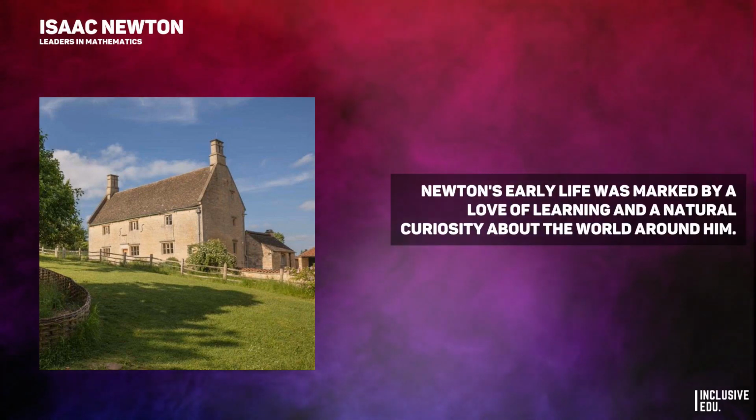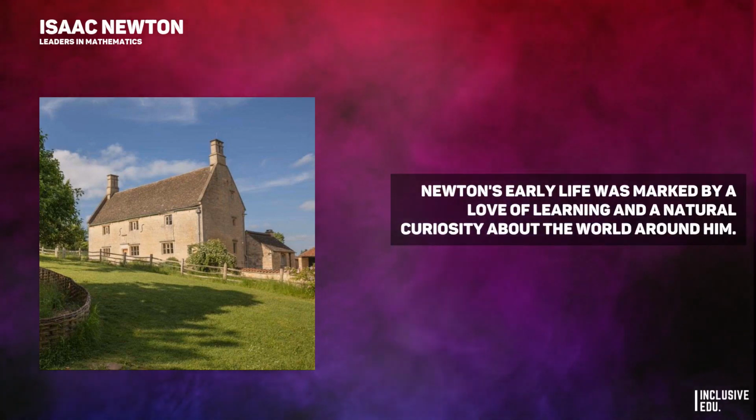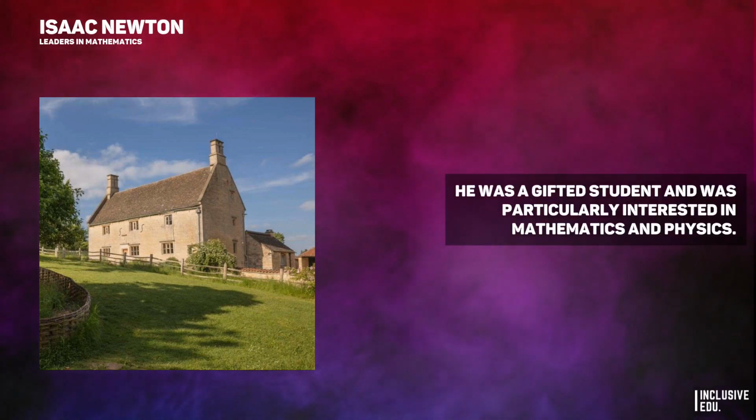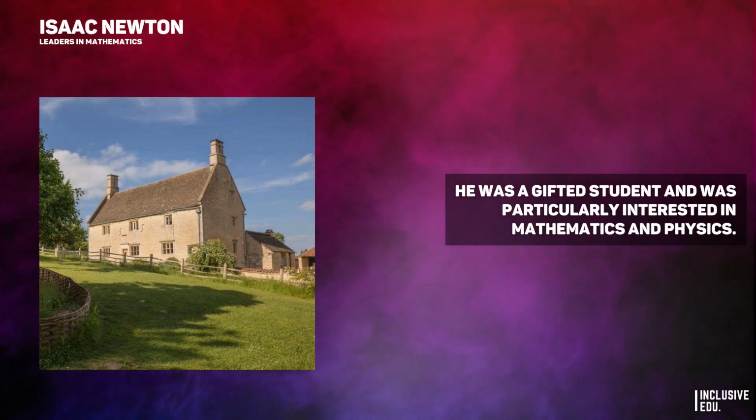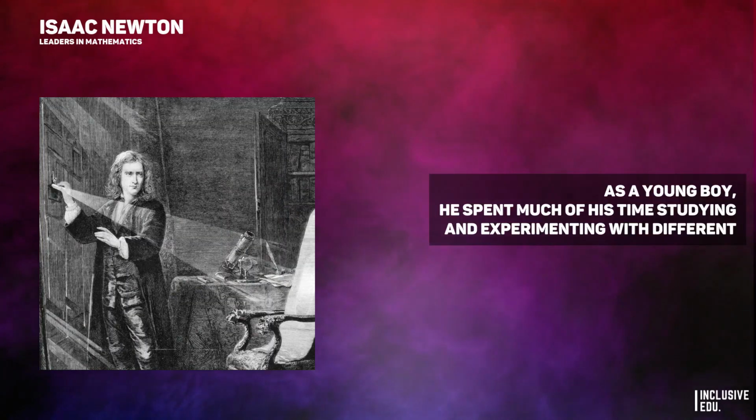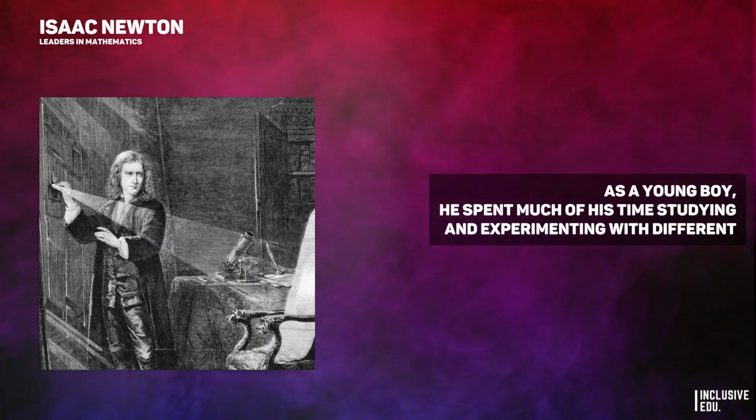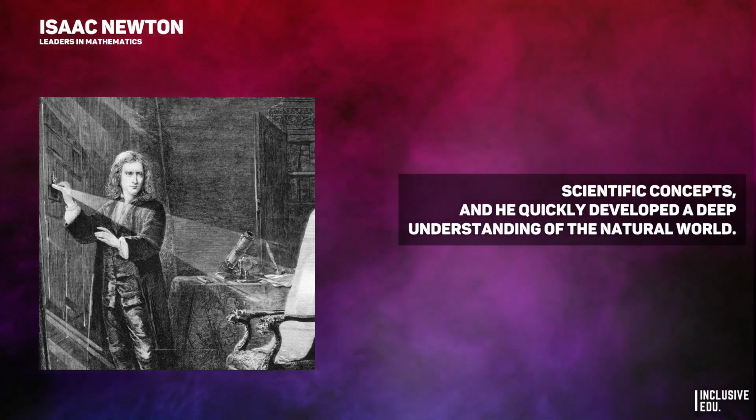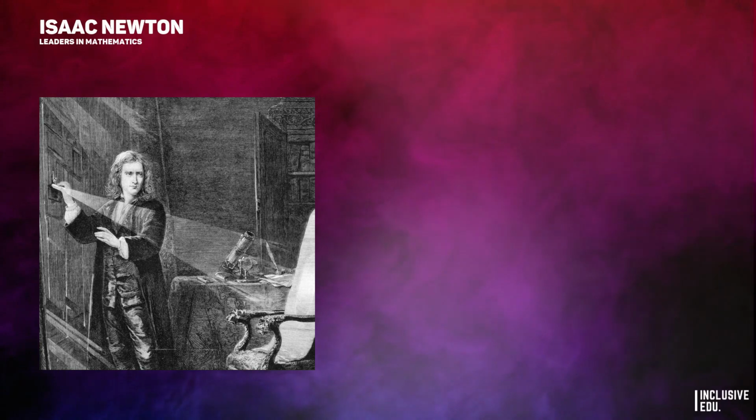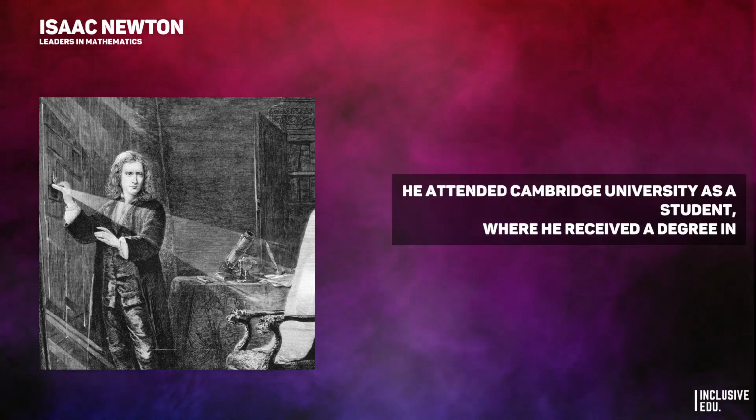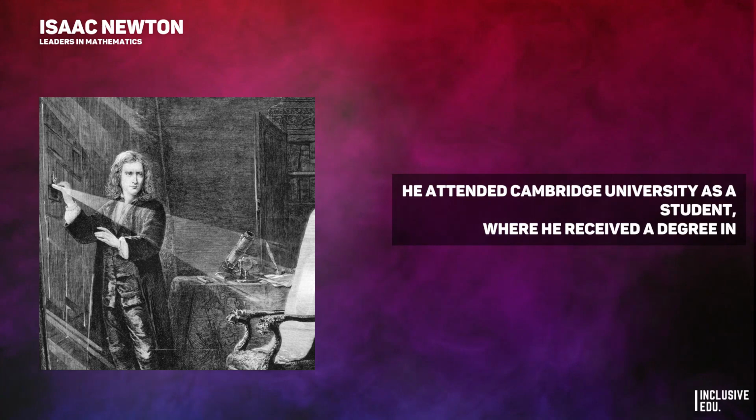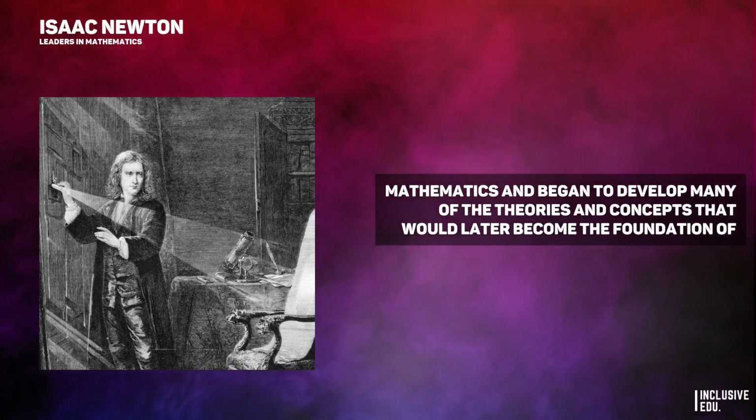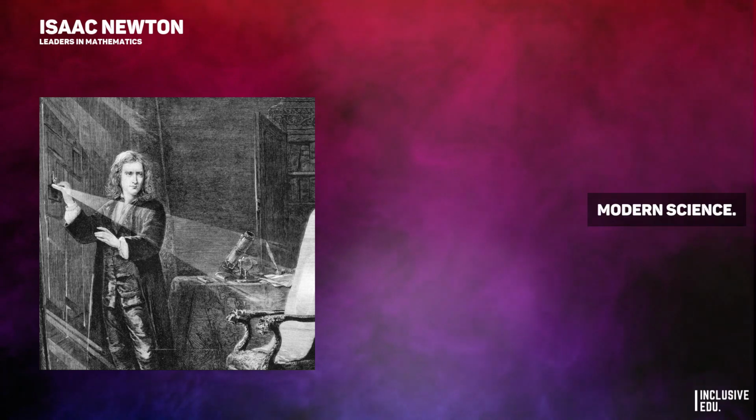Newton's early life was marked by a love of learning and a natural curiosity about the world around him. He was a gifted student and was particularly interested in mathematics and physics. As a young boy, he spent much of his time studying and experimenting with different scientific concepts, and he quickly developed a deep understanding of the natural world. He attended Cambridge University as a student, where he received a degree in mathematics and began to develop many of the theories and concepts that would later become the foundation of modern science.